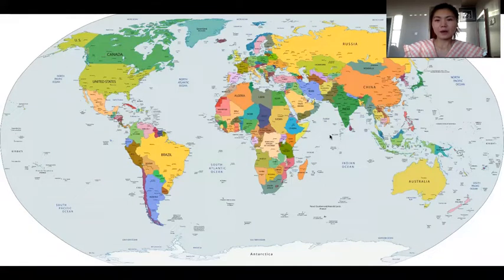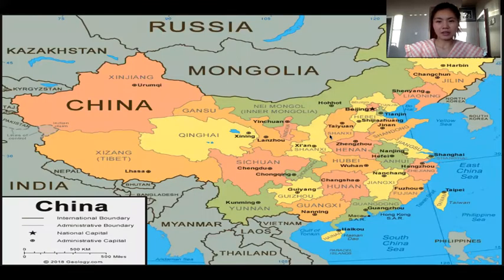Are you curious about how many regions there are and what cities there are? For example, you already know some cities in China. All right, let's look at the map here. This is China. I'm going to ask you to name some Chinese cities which you're familiar with. Yes, for example, Guangzhou is here in southern China, and of course, Hong Kong. Hong Kong is near Guangzhou. And also Beijing. Of course, Beijing is the capital city, so probably everyone already knows it.